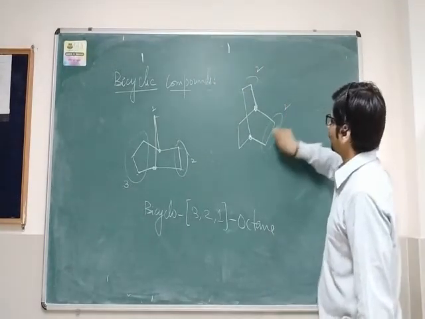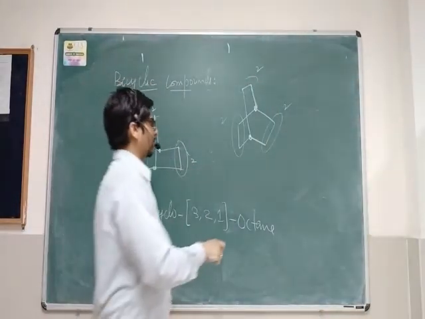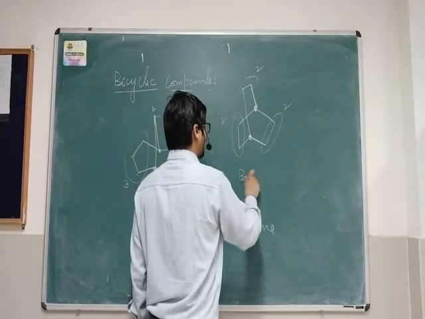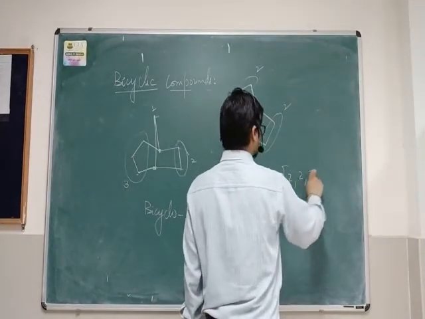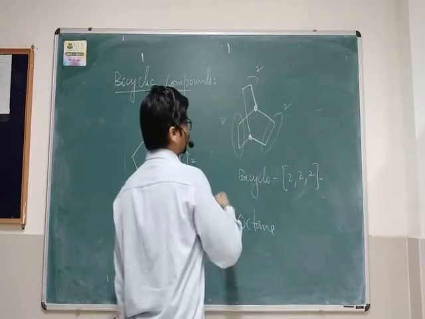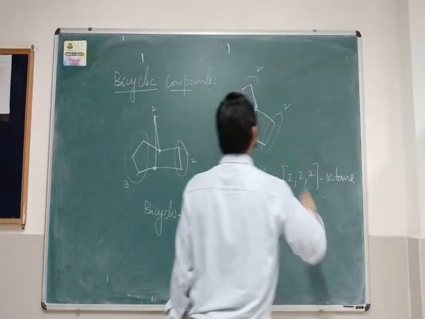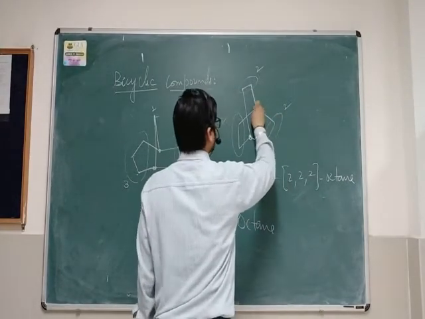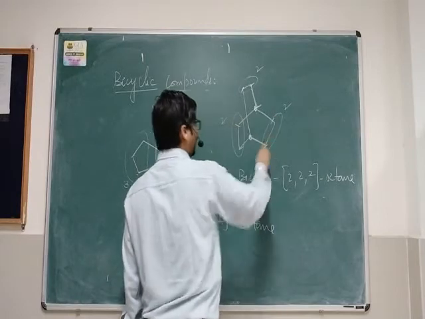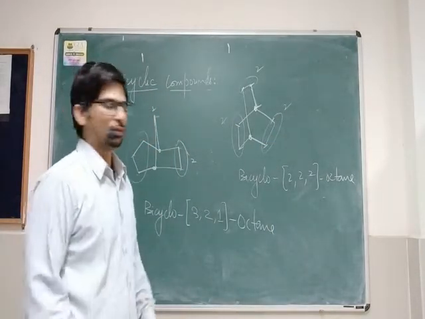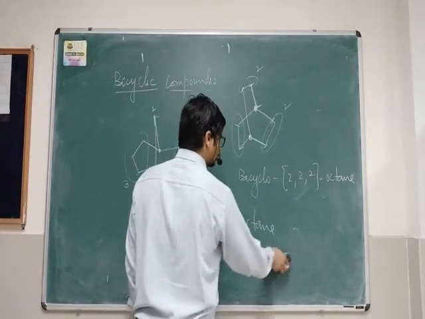On one side of the bridge you have two carbons, on the other side you have two carbons, which means the name becomes bicyclo 2,2,2. Now you count the total number of carbon atoms. The number of carbon atoms is 8. You can count from any position: 1, 2, 3, 4, 5, 6, 7, 8. So the name becomes bicyclo 2,2,2 octane.